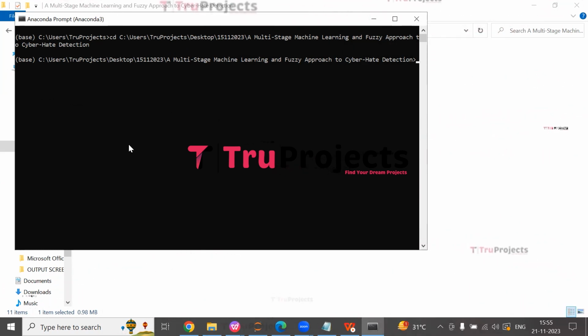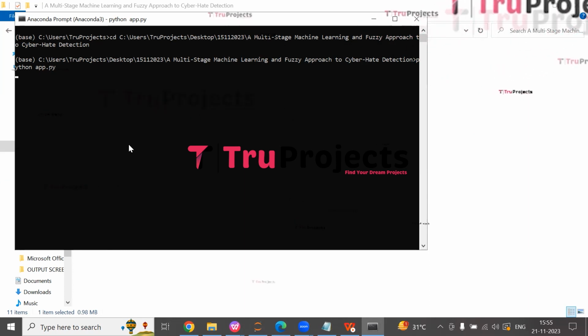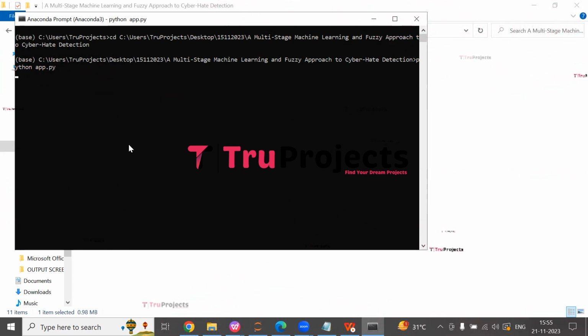So here I'm typing python space app.py and then hit enter. This command will execute the Python script and perform a runtime check for any syntax errors or logical issues.